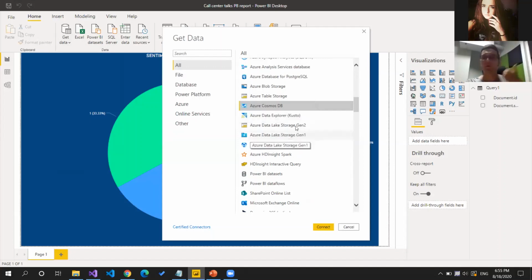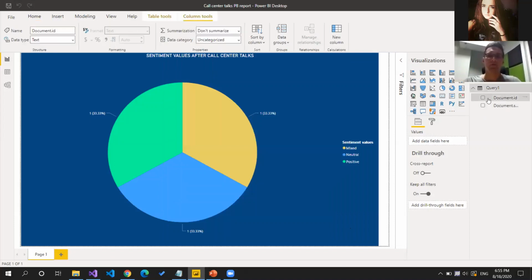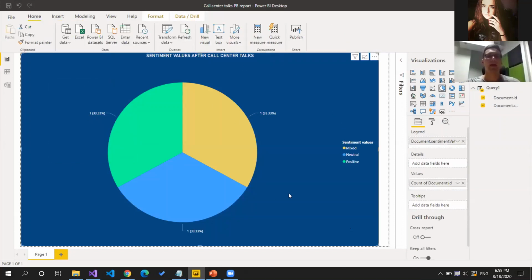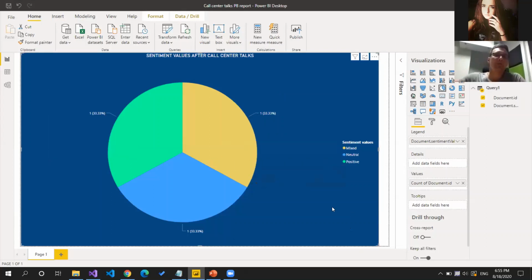So as you can see, we can select Azure Cosmos DB as data source. We can connect. Of course, we have to specify connection string. We have to provide the name of the database, container name, etc. But at the end, as you can see here, we have this possibility to create different queries, apply different modifications, and we can display information, for instance, how many positive emotions were during those conversations, or how many customers indicated mixed feelings during the conversation with the consultant. So this is really helpful.